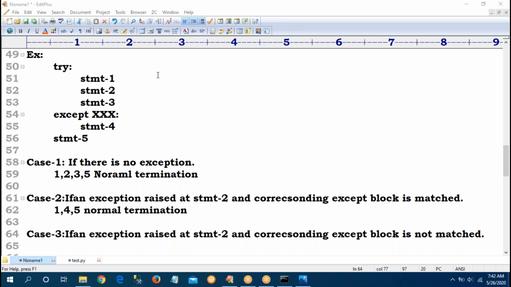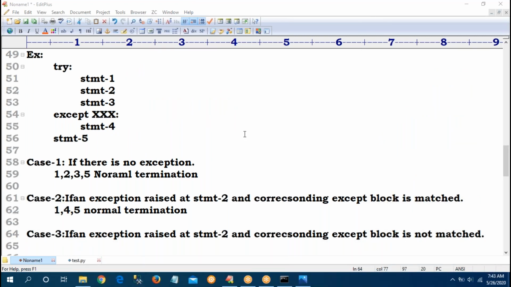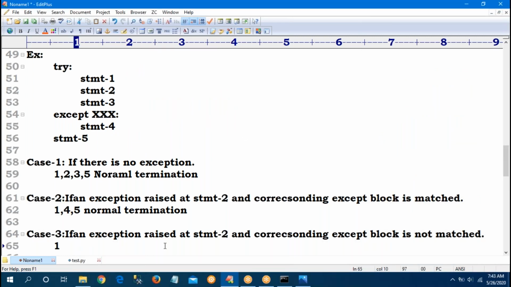Sir, first of all, the program started, and statement 1 executed directly. The program never fails there. At line number 2, an exception came. Suppose it is 10/0 and you have given some type error or something. So it is looking for the corresponding except block. The class does not match, so the program will be terminated. So one statement executed and then abnormal termination. Statement 1 was already executed, so the answer is statement 1, then abnormal termination.